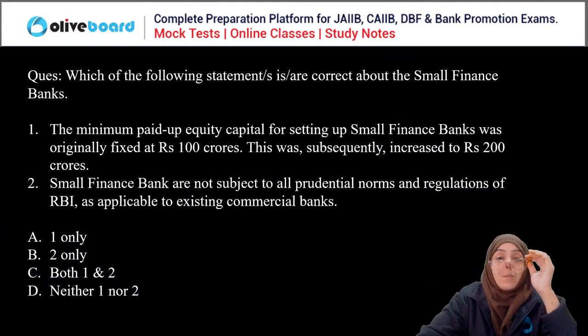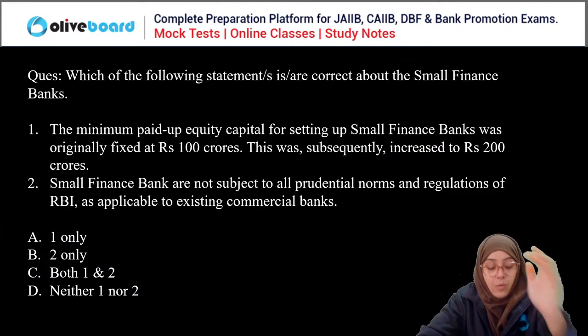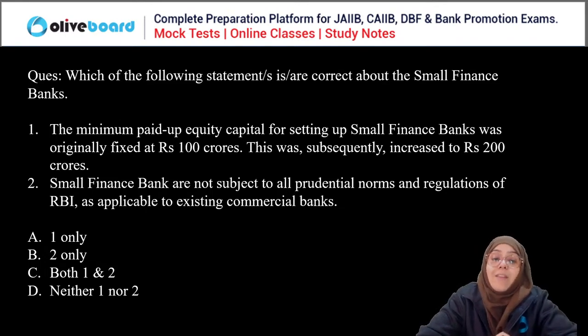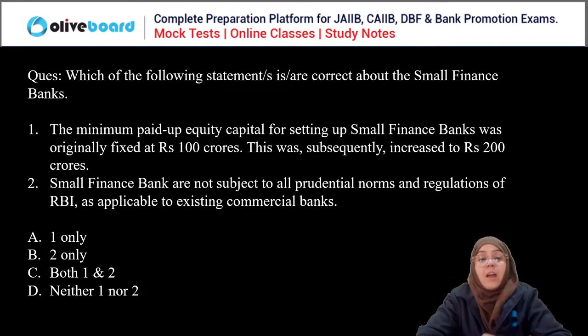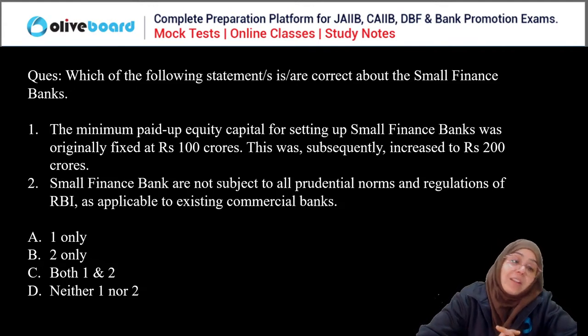Okay, next question. Which of the following statements is or are correct about the small finance bank? Now we have to choose the correct statement regarding the small finance bank, right? First of all, the minimum paid up equity for setting up a small finance bank was originally fixed at rupees 100 crores.